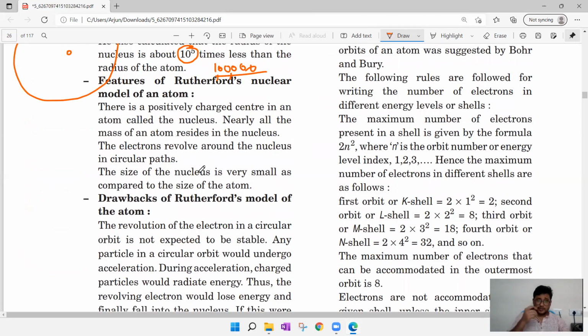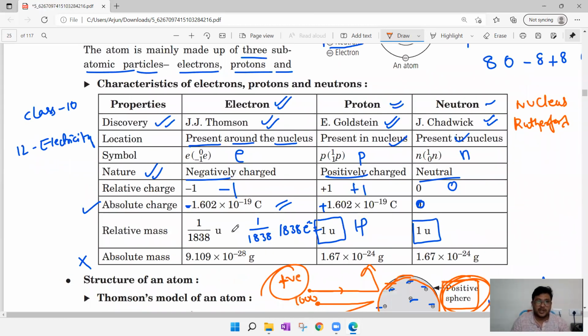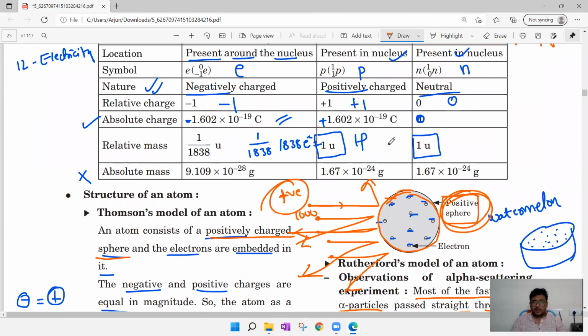And there are a few features. Number one, there is a positively charged center. So regarding what we are talking about, there is a positively charged center in an atom called the nucleus. So the nucleus is the positively charged center present in the atom. Nearly all the mass, yes, entire mass. So here we have discussed it now. Proton and neutron have 1 unit of mass, but the electron has 1 by 1838, meaning 1838 electron masses would make 1 proton mass. That much negligible is the electron mass. So totally we will consider proton and neutron mass only.